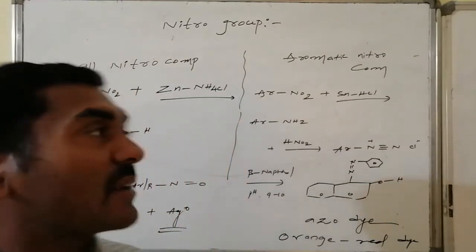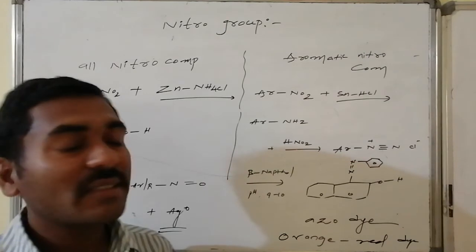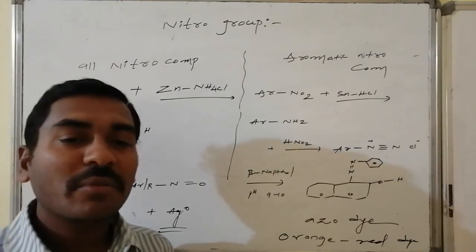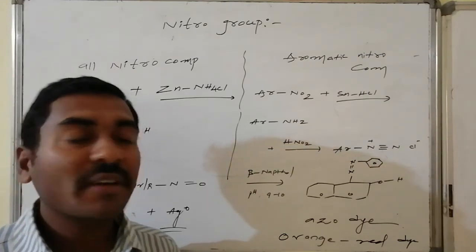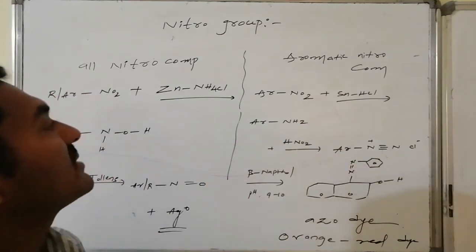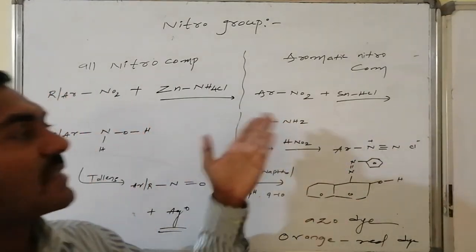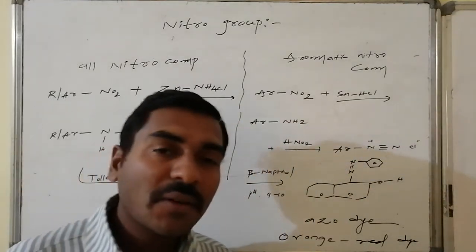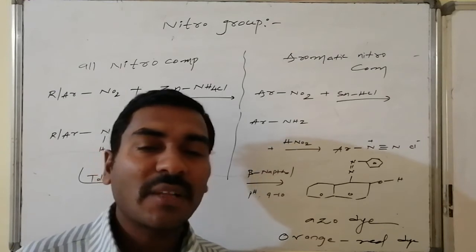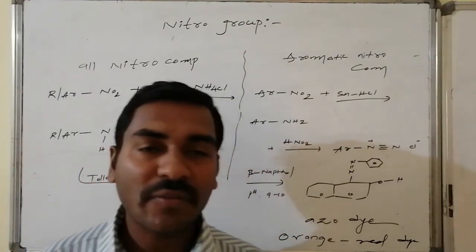Similarly, aromatic nitro compounds, especially, are detected by this method. In this, the aromatic nitro compound is reduced with a strong reducing agent, that is tin followed by HCl. This is acidic condition, and the earlier one we can say is neutral condition, otherwise light basic condition. As a result of reduction, it is converted to amine, that is aromatic amines, aniline derivatives are formed.